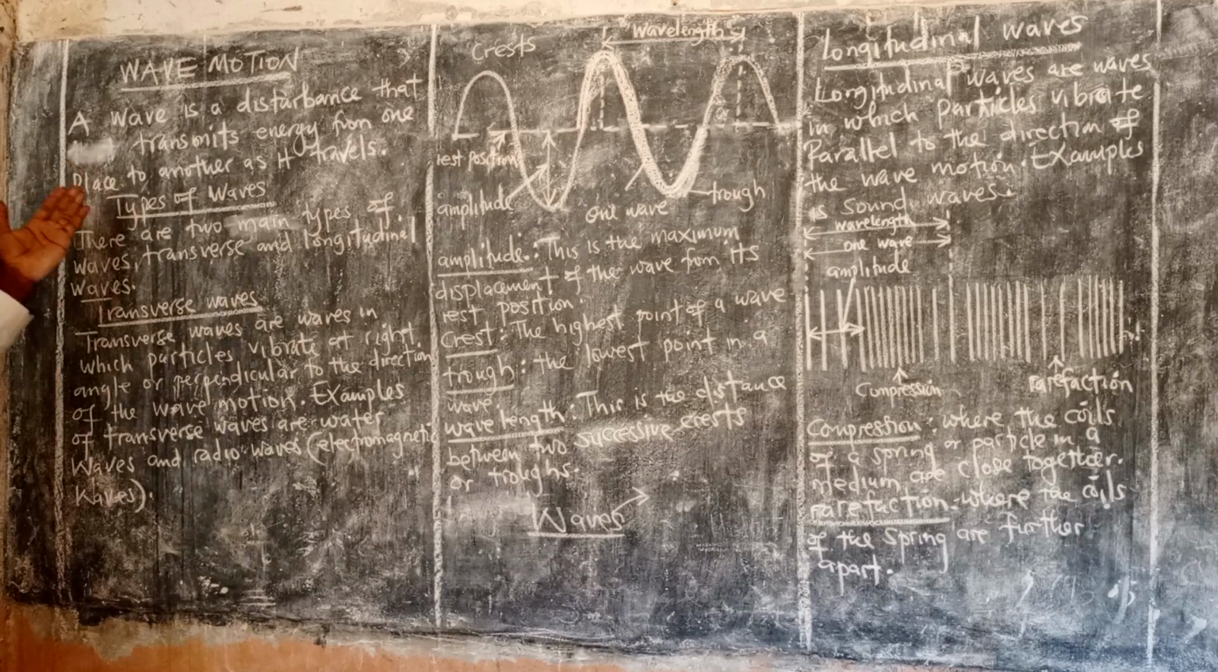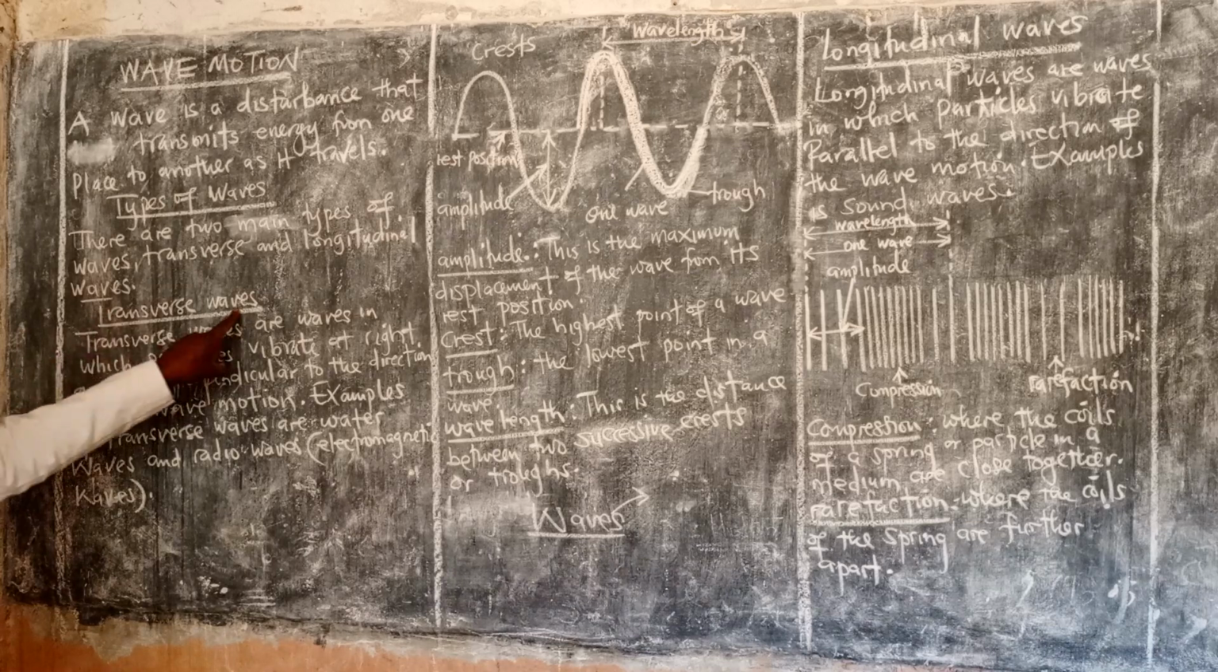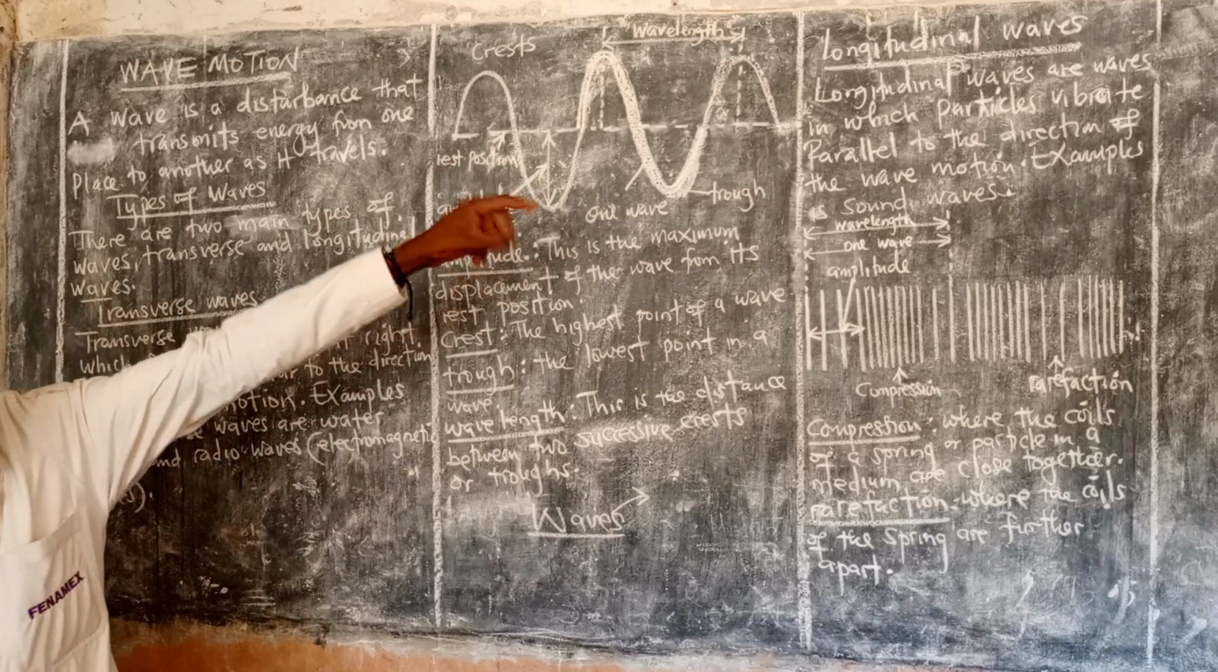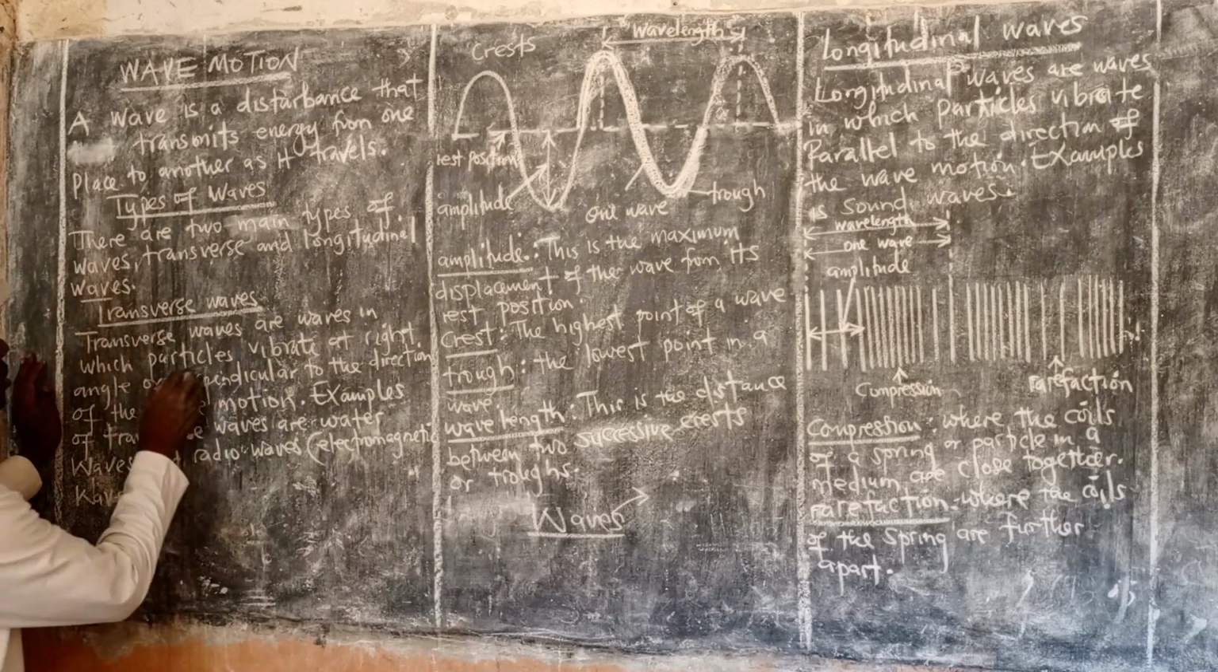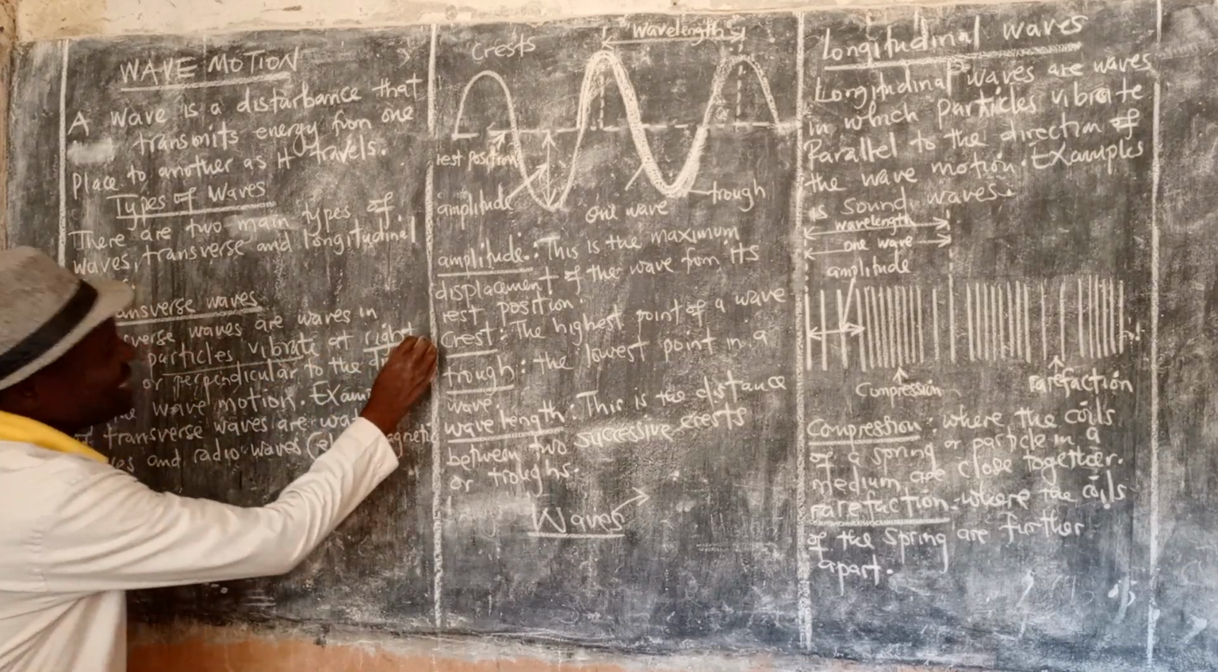So that is what a wave is. Then there are two main types of waves. There are what you call transverse waves, and there are what you call longitudinal waves. What are transverse waves? These are waves in which particles vibrate at right angle.